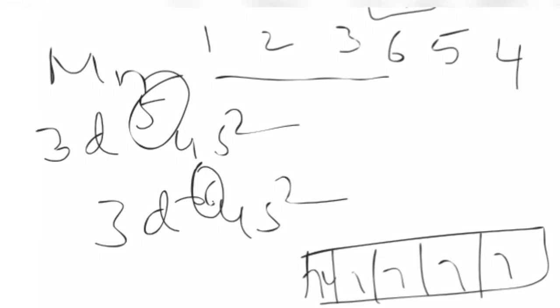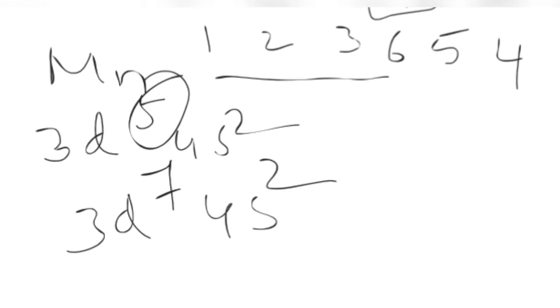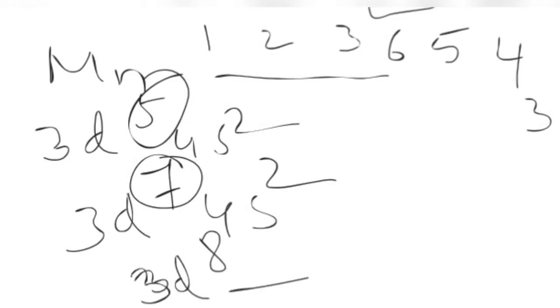If you take cobalt, how many will there be? 3d7 4s2. You should know the atomic number and electronic configuration of these elements, then you can easily do this. 3d7 is there, hence 3 will come. Nickel is 3d8, so 2 unpaired electrons.